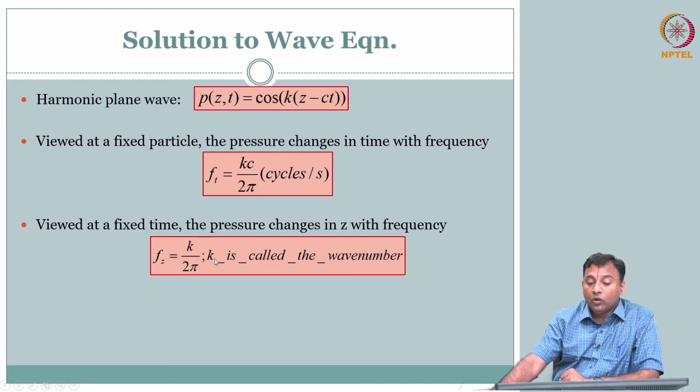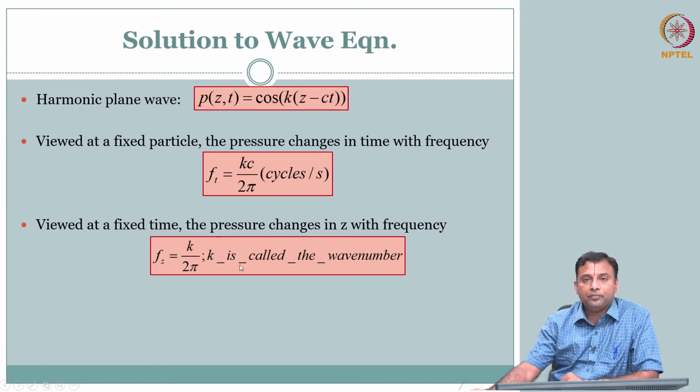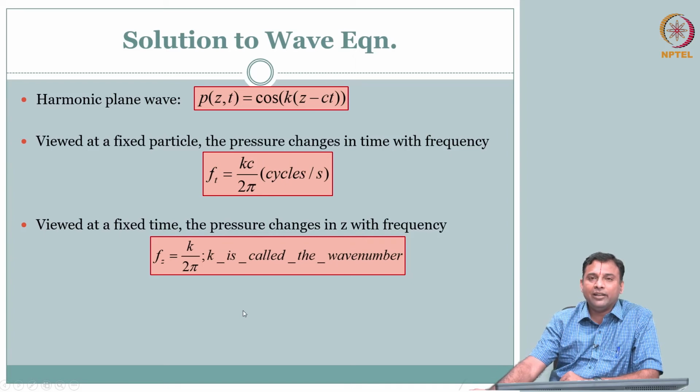What is this k? This is an important quantity, it is called your wave number. So, f_t we are very familiar with, every one dimensional signal we talk about has time as the index. So, frequency we always say cycles per second, so we are very familiar with that, whereas now we are dealing with a spatial quantity. So, f_z is defined as k by 2 pi. What is this k? k is your wave number. Let us just complete this and I will explain it one more time.